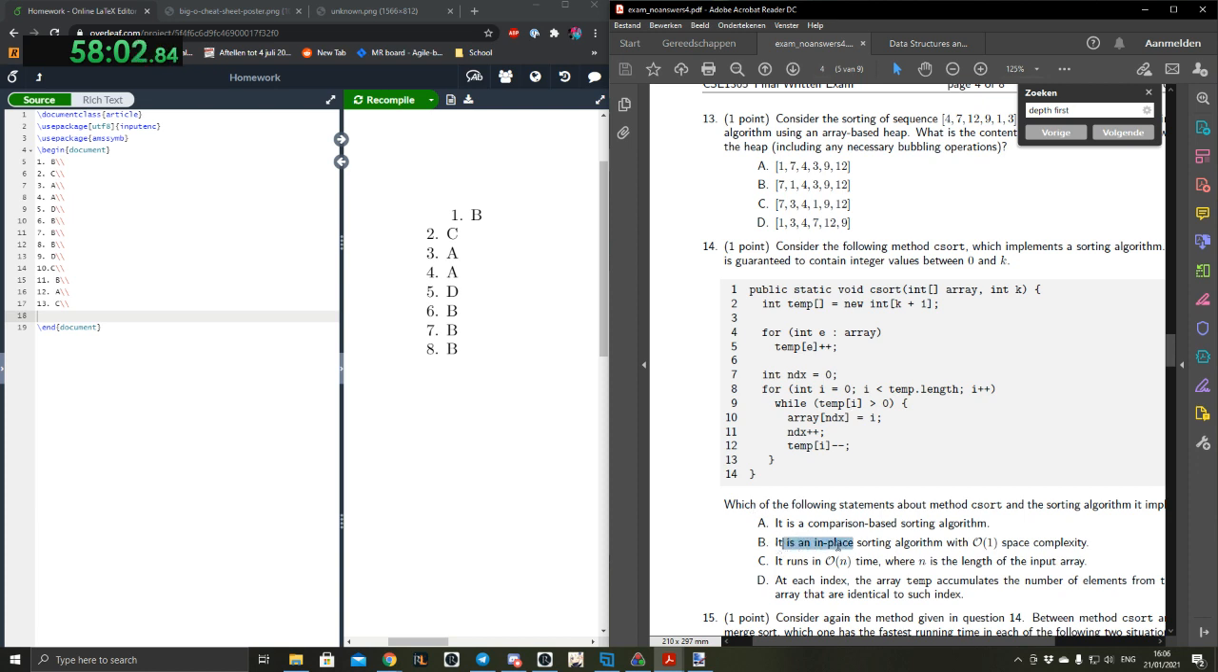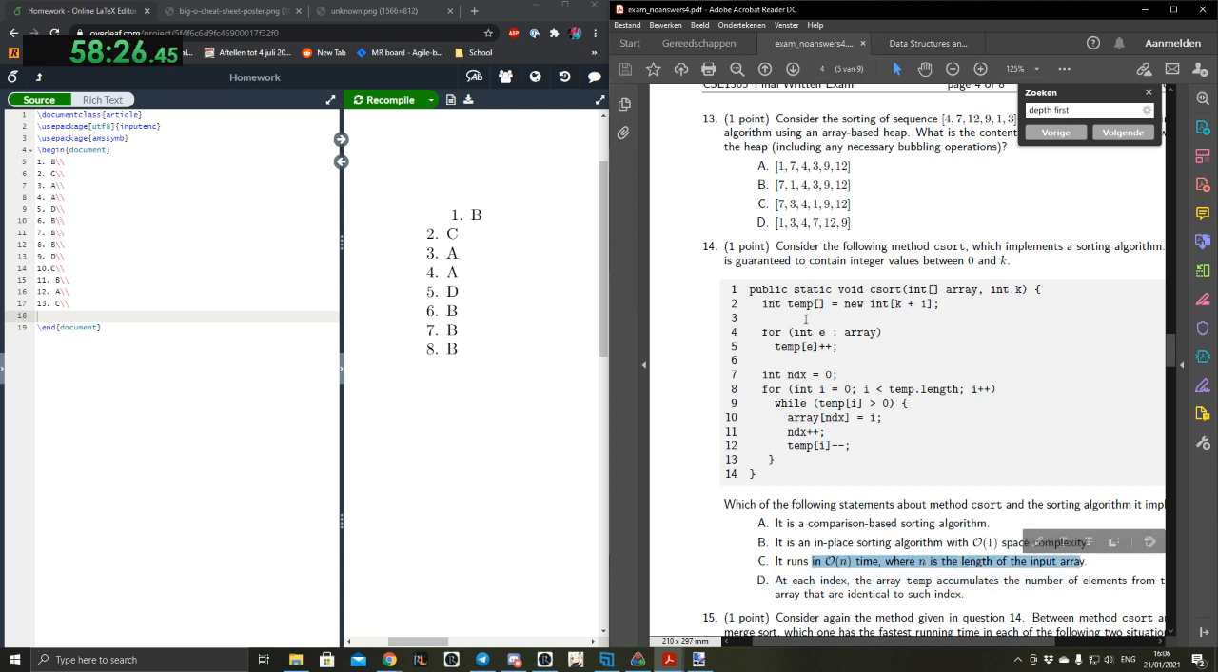It is an in-place sorting algorithm. Definitely not. Look at the first line of the algorithm, line two. They say it's O(1) space complexity, but it creates a new array of integers with length n, so it gives length n. Exactly.